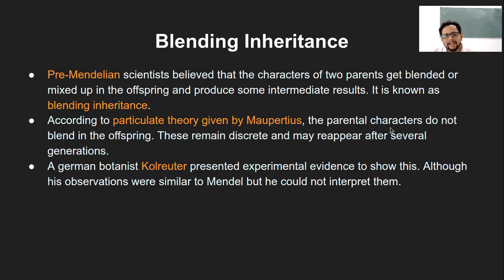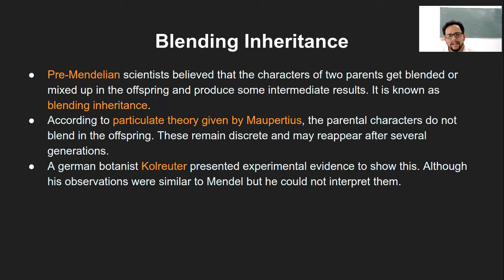The parental characters do not blend in the offspring. They remain discrete and may reappear after several generations. So he was kind of close to what Mendel discovered, saying that the parental characters do not blend in the offspring. It's not the direct blending of the characters, but something else is happening. Sometimes they remain discrete, or they reappear after several generations. That is what we currently call a recessive trait.